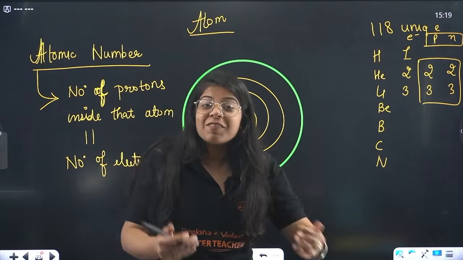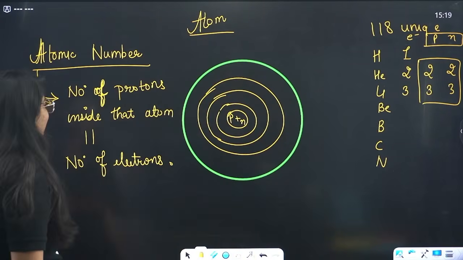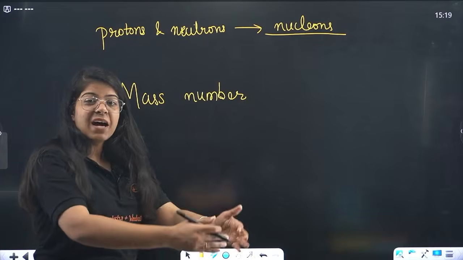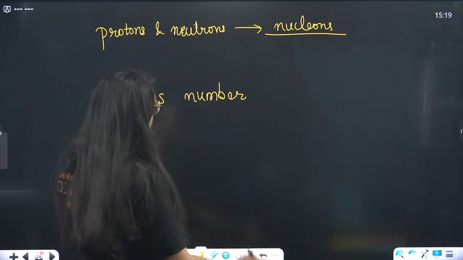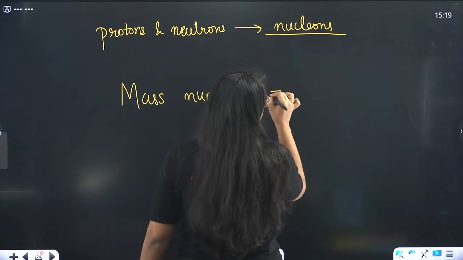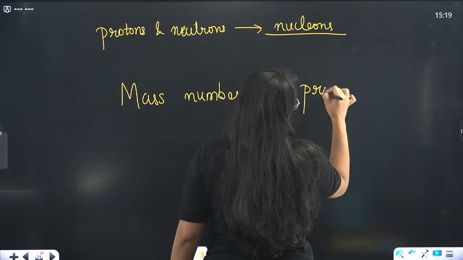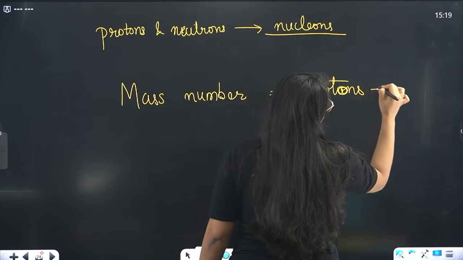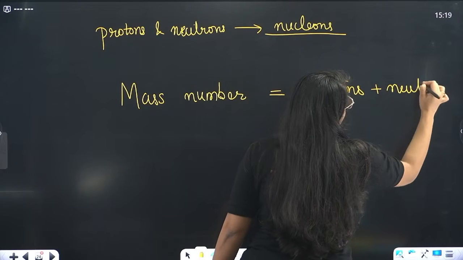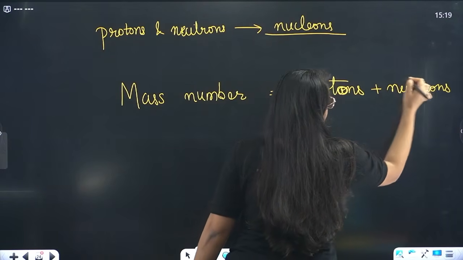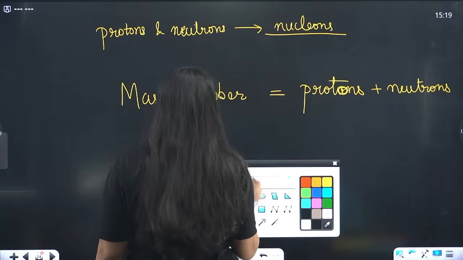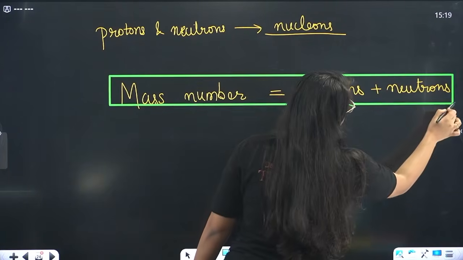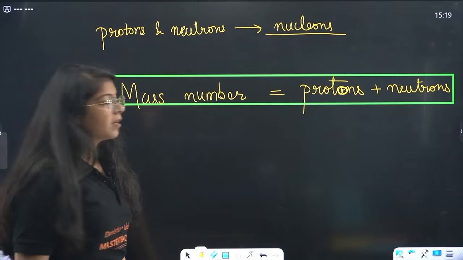So they have different mass, so they have different mass numbers, and this mass number is equal to the number of protons plus the number of neutrons inside the nucleus. So this is, beta, your mass number.